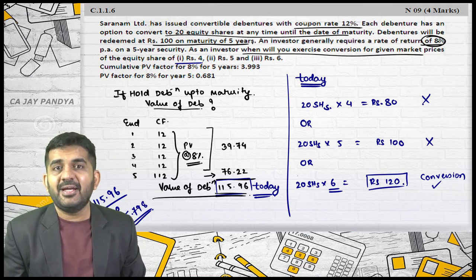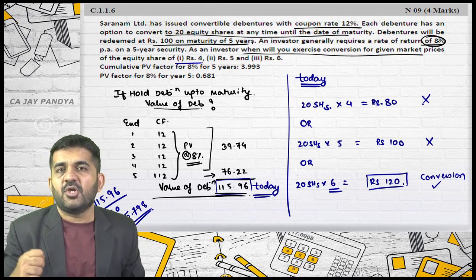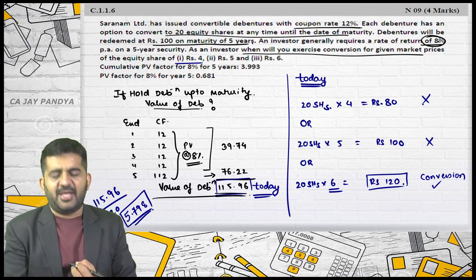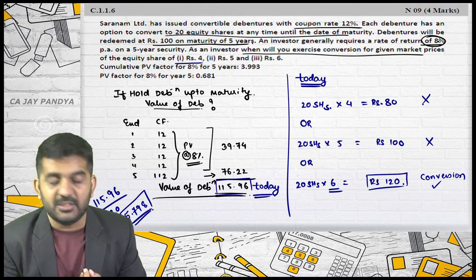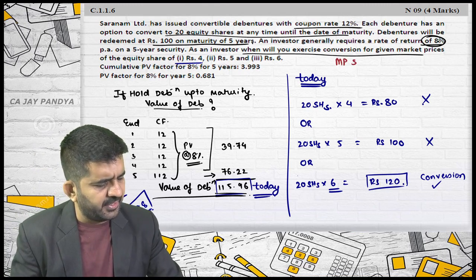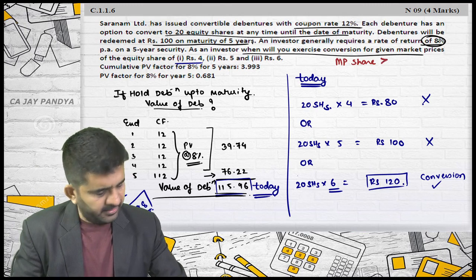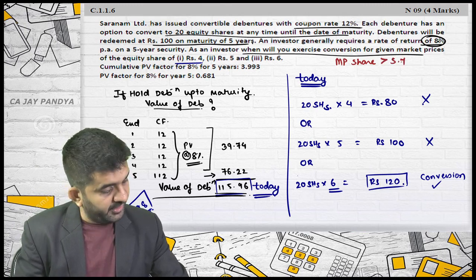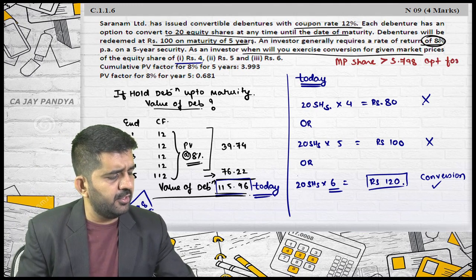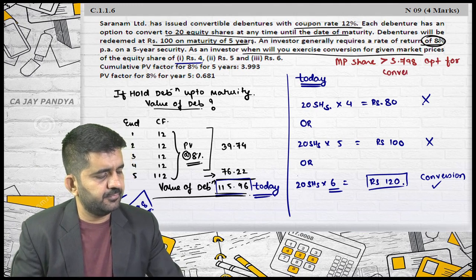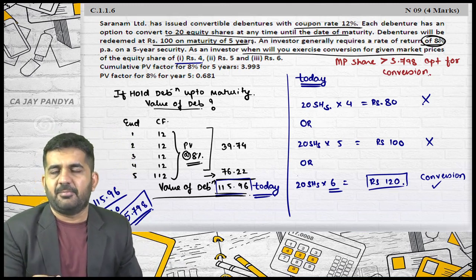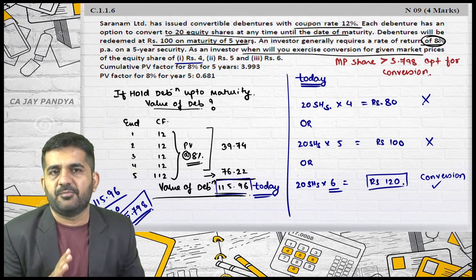If the market price of the share is equal to or greater than 5.798 rupees, let me write it down: if the market price of share is greater than 5.798, I will opt for conversion. What is conversion? I will give away the debentures and take shares from the company.